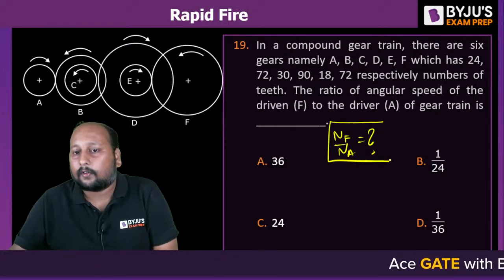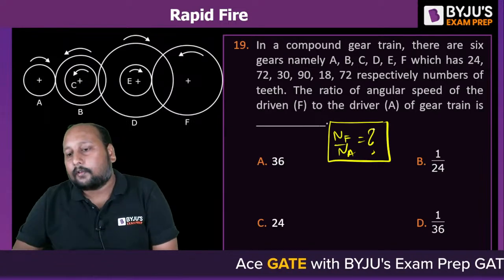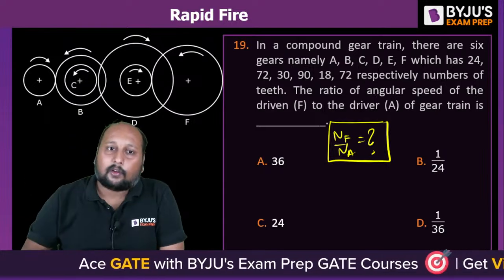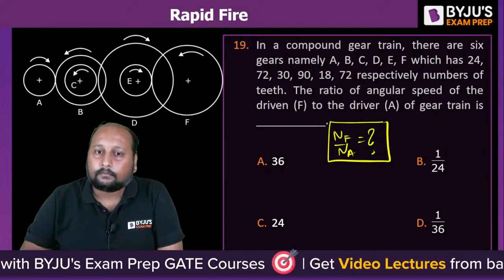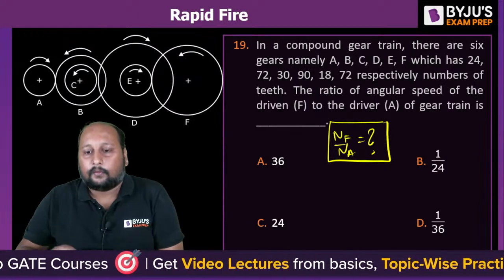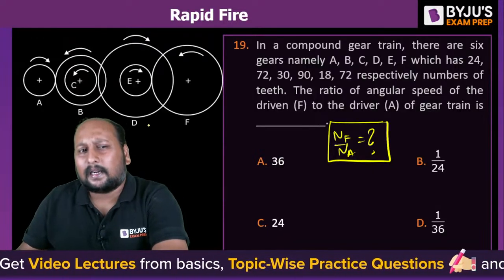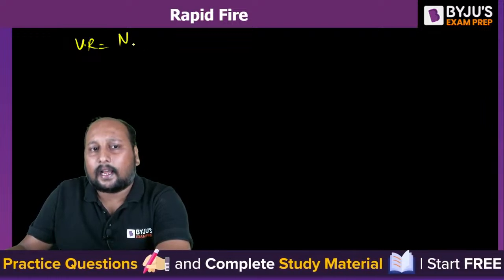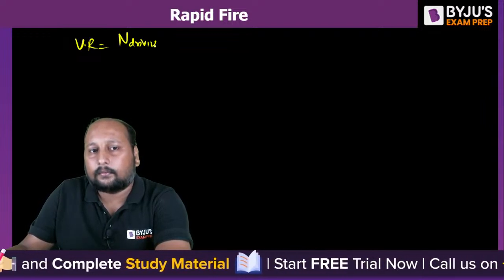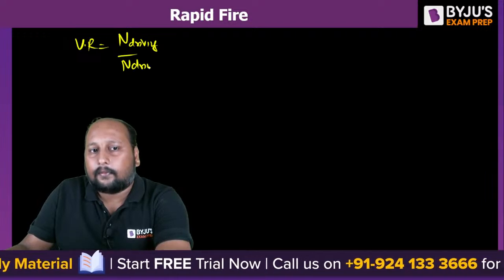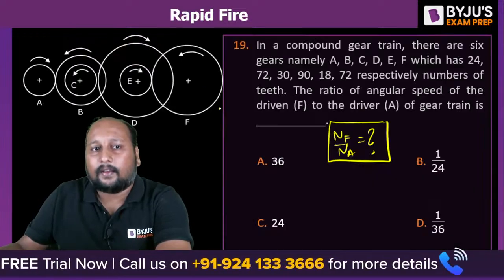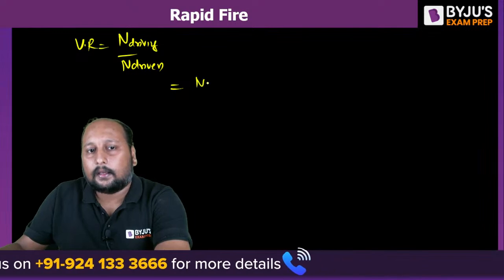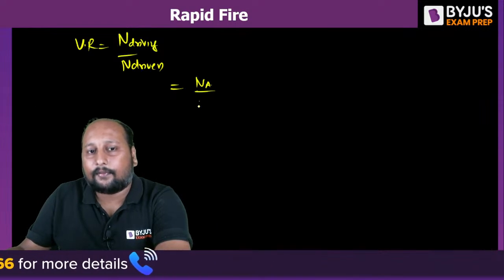That means the inverse of the velocity ratio. If I am able to calculate the velocity ratio, my problem is solved. Okay, now we can write. There's a simple technique to answer this. Sir, what is velocity ratio? That is N of the driving to the driven. Driving is A, so NA by the driven NF, right?